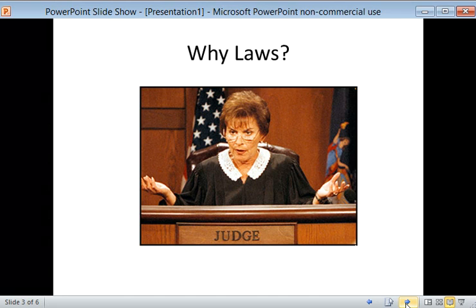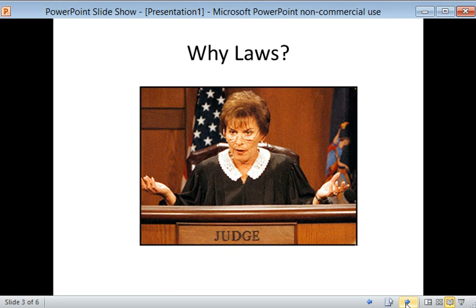So why laws? Why do we have laws in our community? Let's imagine a world without any laws. For instance, what if stealing was not against the law? What would happen? People would start taking and stealing food and clothing and video games and things like that, and all of the shop owners would never make any money. We could also look at the law of speeding on streets. If speeding was not illegal, people would always drive faster to get to wherever they need to be, and it would cause more accidents and probably more deaths as well. So the purpose of laws is to keep us safe and to also keep order in our community.